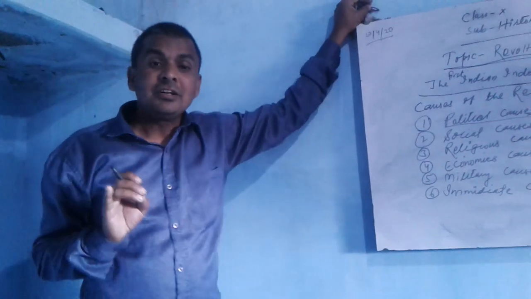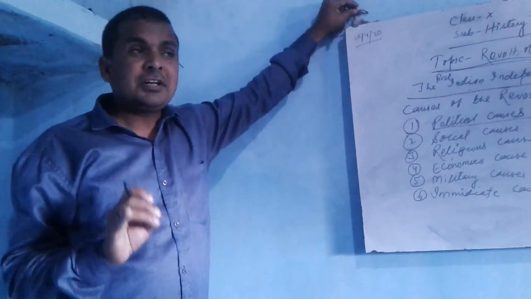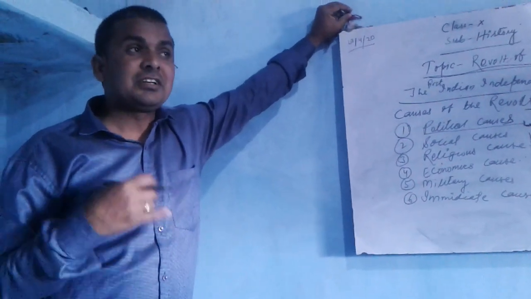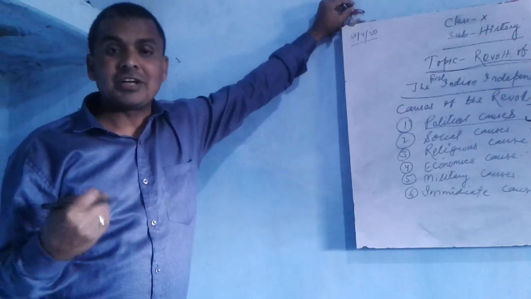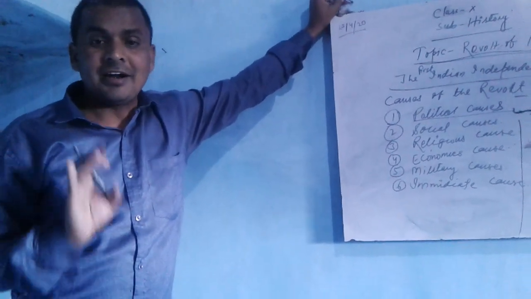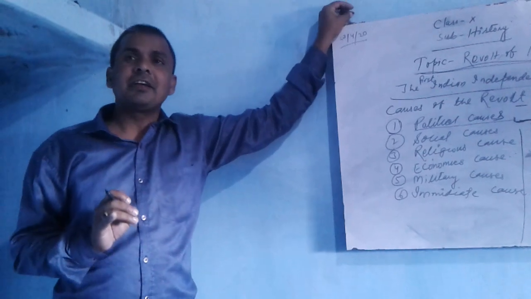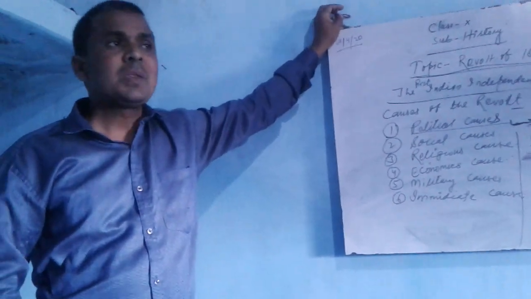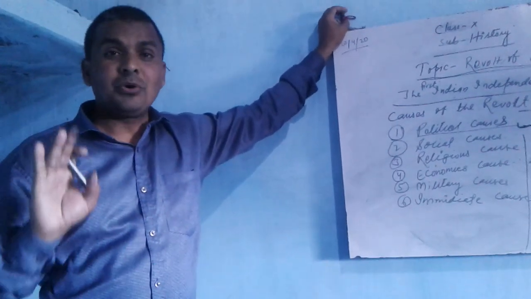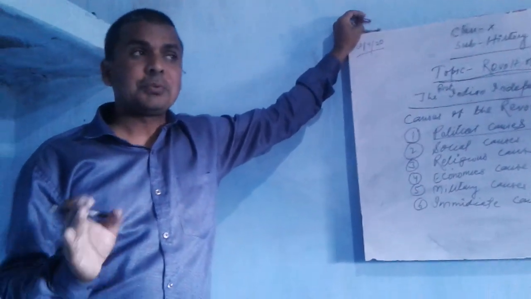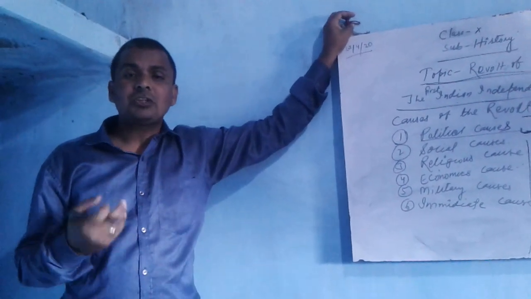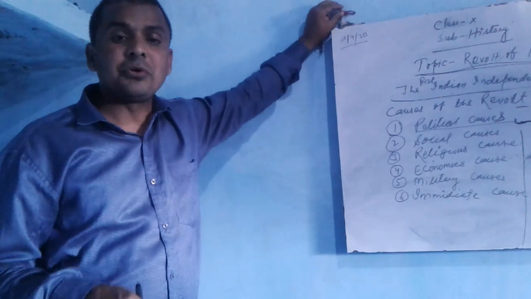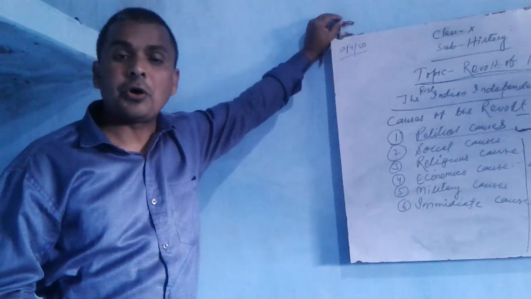That was known as the doctrine of lapse. In 1856, the British introduced this rule. Under it, if any king did not have his own son and died without a natural heir, then after his death all the property would go under the control of the British.